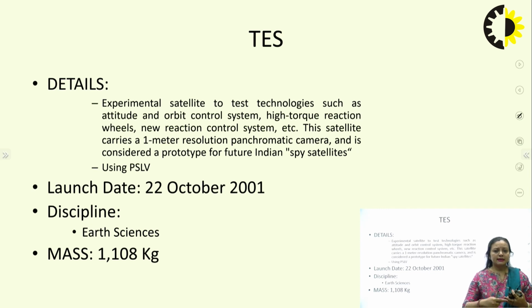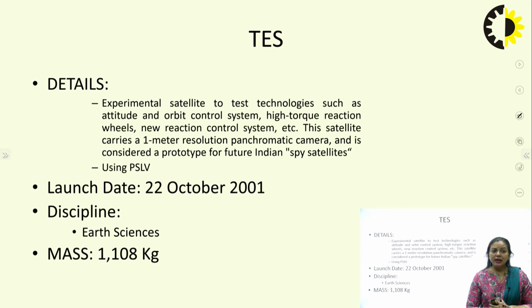So the spin stabilized satellites keep on moving on their own axis. By just moving on its axis, they will be able to get to the correct position. Or you can have the high torque reaction wheels. So I have got the wheels in the 3 axis, and if I feel that the satellite has deviated from its current position on the x axis, then the wheel in this particular direction will produce a torque such that the momentum will push the satellite away from this direction, so that it is moving towards its correct position.